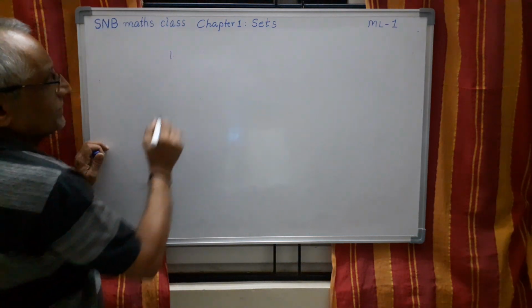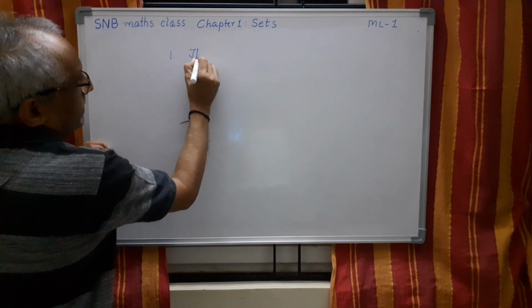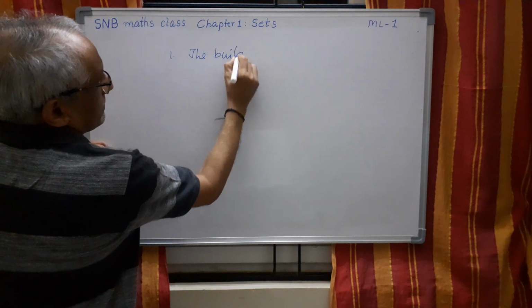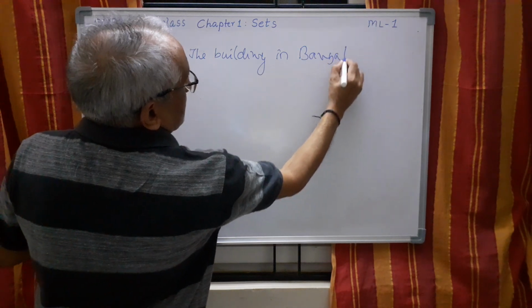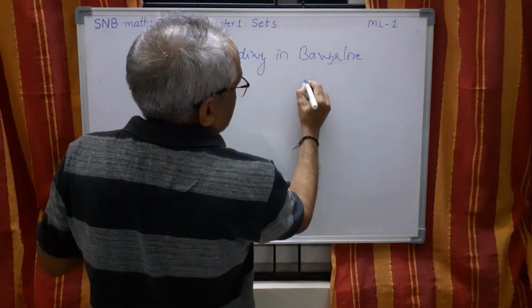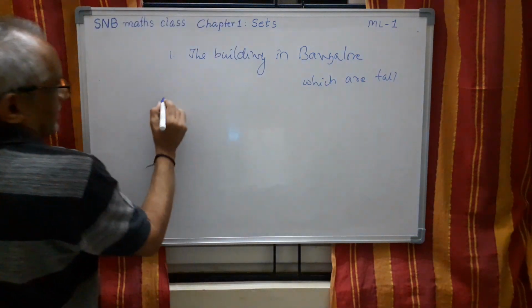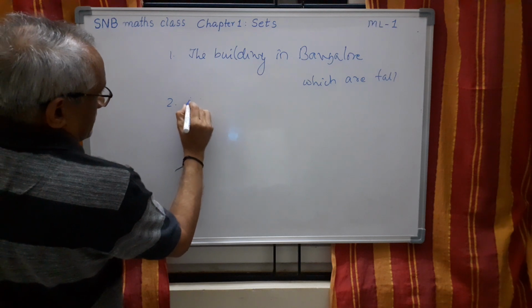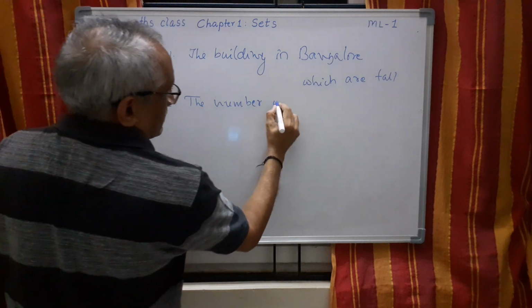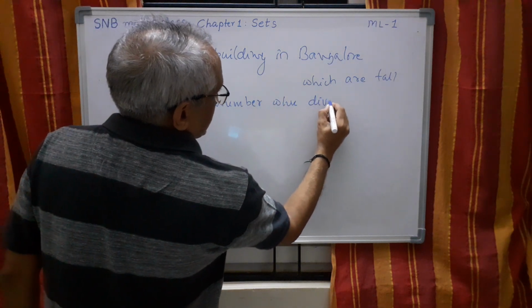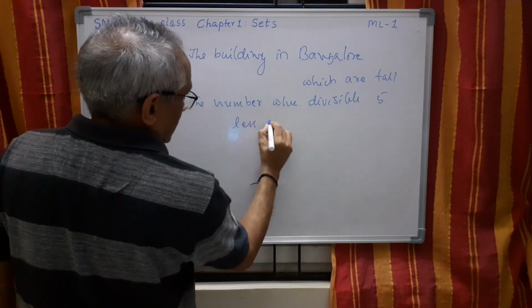The first one is the tall buildings in Bangalore. The second one is the numbers which are divisible by 5 and less than 100.